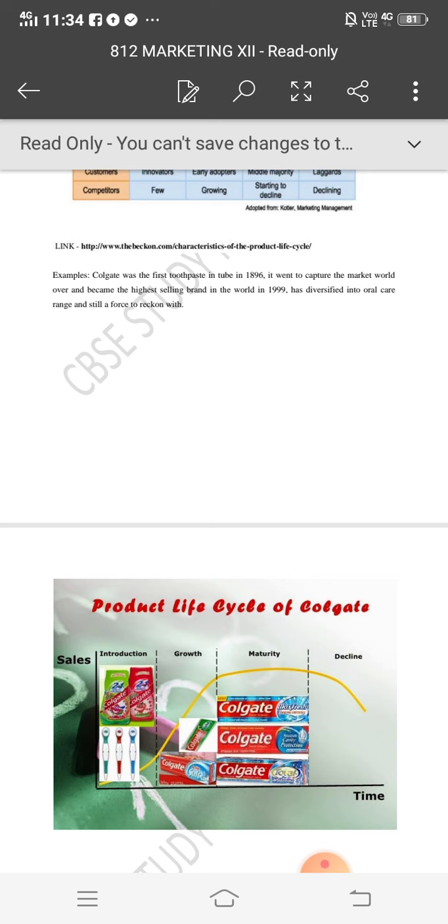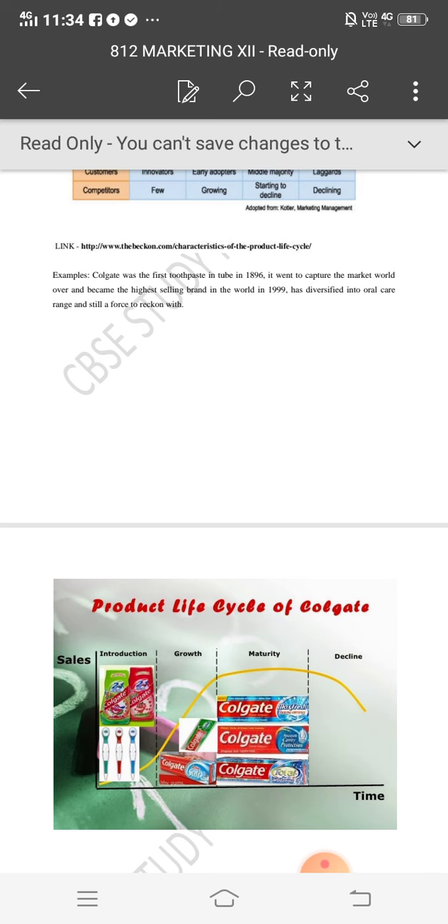In the introduction stage sales are 0 and with time sales start growing. Afterwards, sometimes sales will become highest or will reach the maximum peak point. Afterward, after some time, sales will start declining. Here we can see the example of Colgate. In introduction we have given Colgate 2-in-1 and Colgate toothbrush. In the second stage we have written Colgate Herbal and Colgate Active Salt. In the maturity stage we have written Colgate Max Fresh, Colgate Maximum Cavity Protection, then Colgate Total Teeth Whitening. And in decline we have not written anything because Colgate is still in the maturity stage.